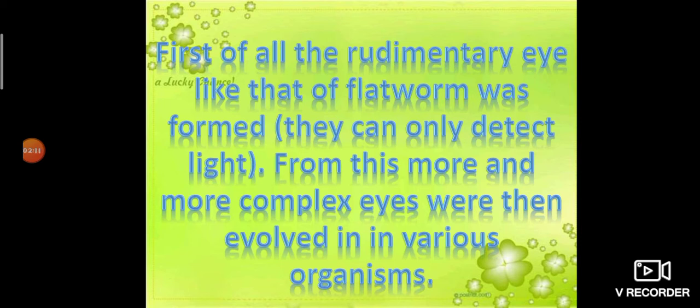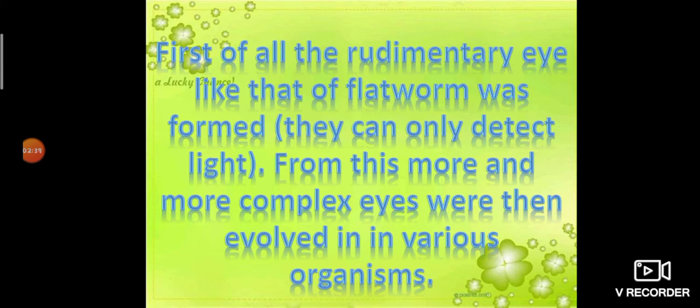The eyes of flatworms are very simple and only respond to detect light. So a basic eye means they can detect only the presence of light. Even these rudimentary eyes provide a survival advantage to the planaria.